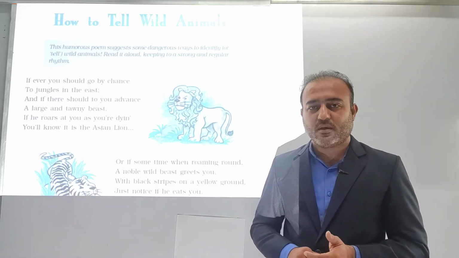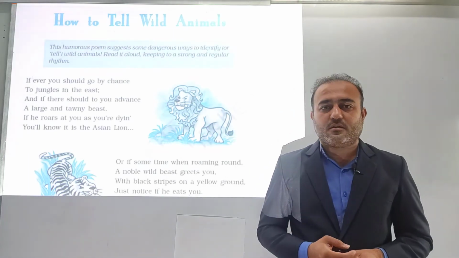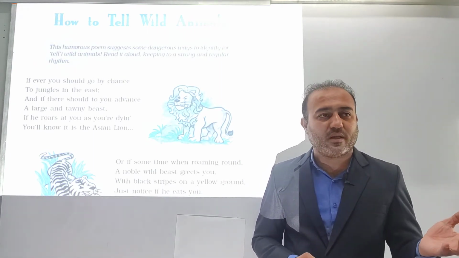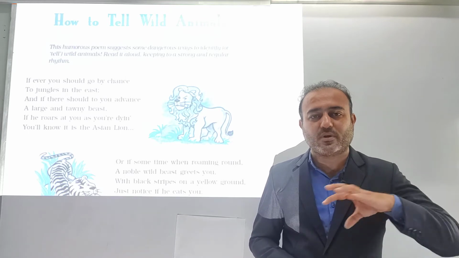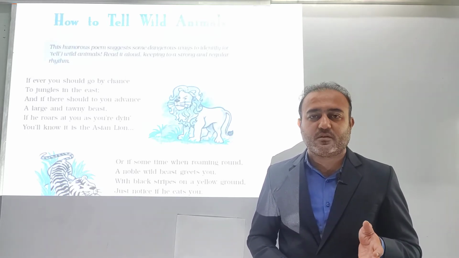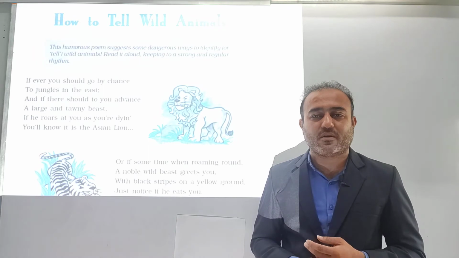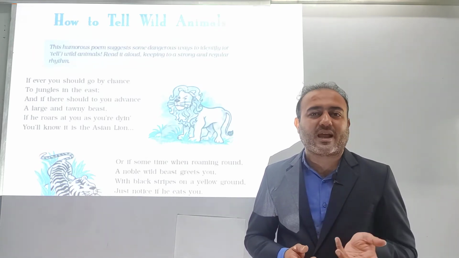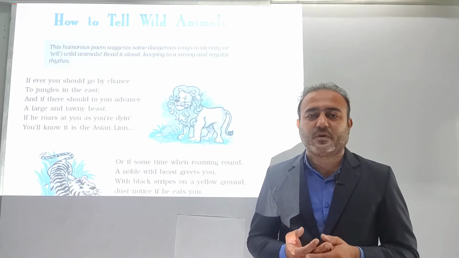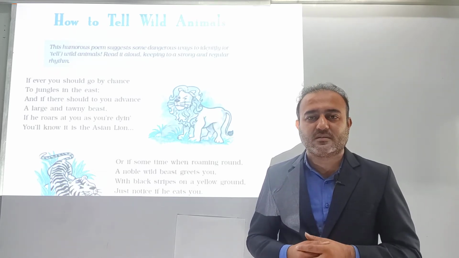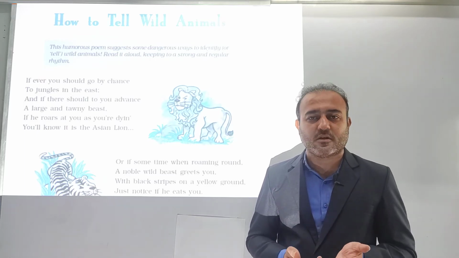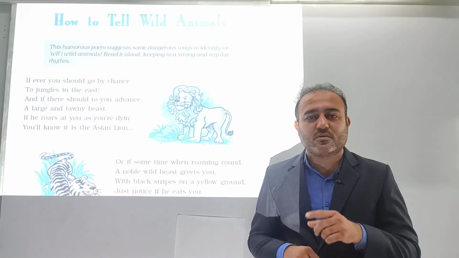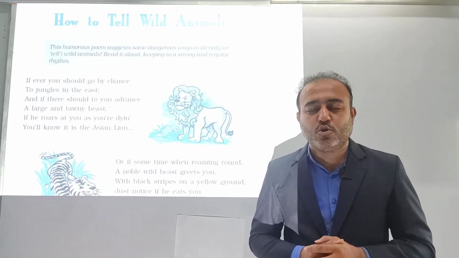But it is a kind of funny thing. Why is it funny? Because once the tiger kills us, why do we need to characterize it, or will we be able to characterize which animal it was? This is how she creates humor in the poem.